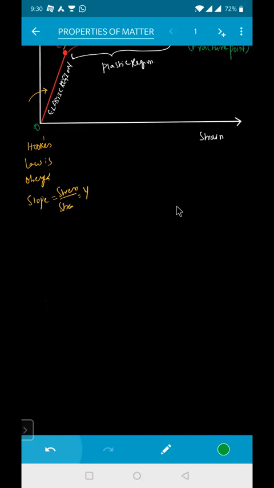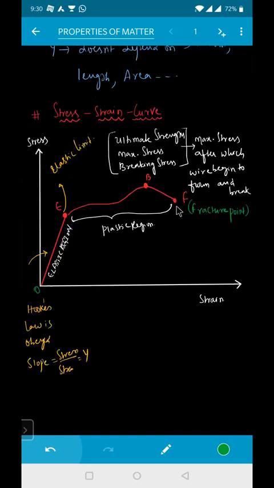So in the whole plastic region, the object won't come back to its original shape. Yes, in the plastic region, the body will not come back to the original position. The body will permanently change its shape. Is it clear? So there is a permanent set in this one.